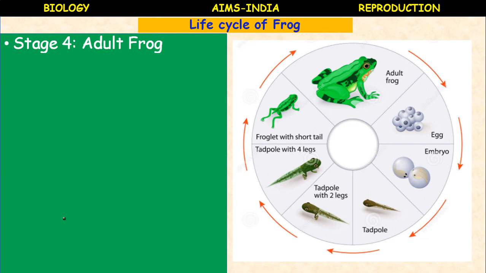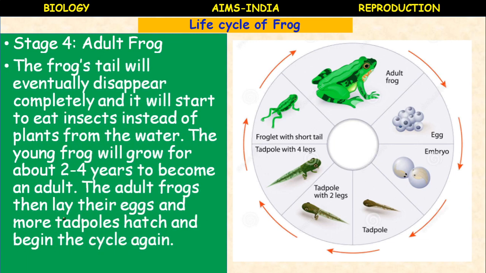Next, the stage 4, adult frog. The frog's tail will eventually disappear completely, and it starts to eat insects instead of plants or algae from the water. The young frog will grow for about 2 to 4 years to become an adult. The adult frogs then lay their eggs and more tadpoles hatch and begin the life cycle again. So now the frog has become adult.